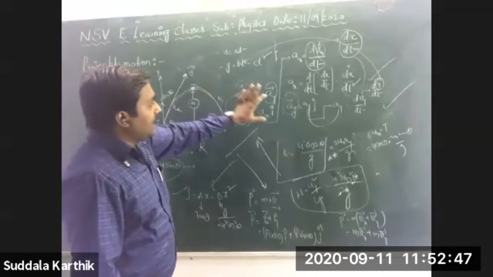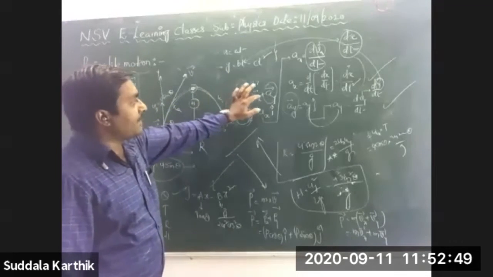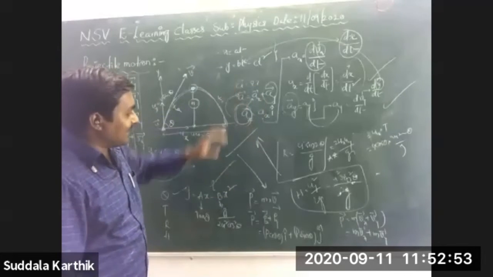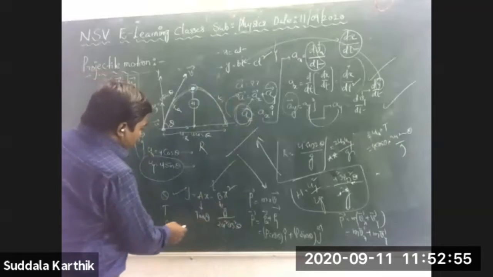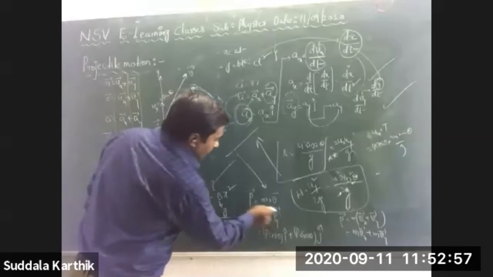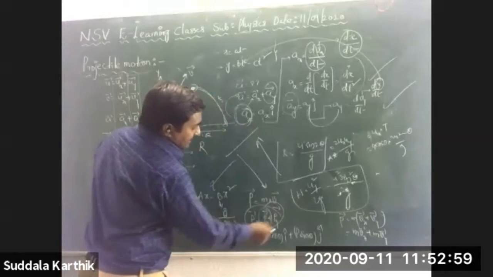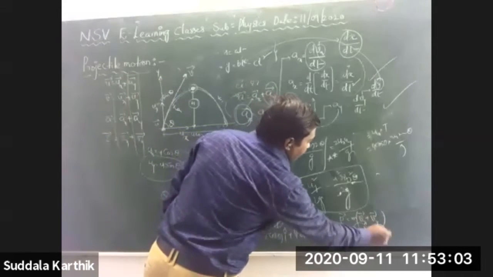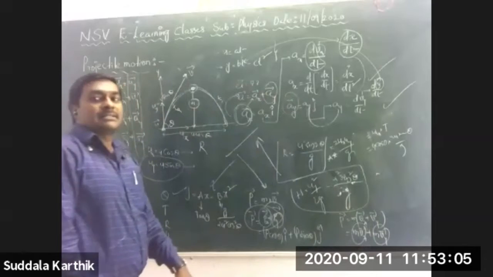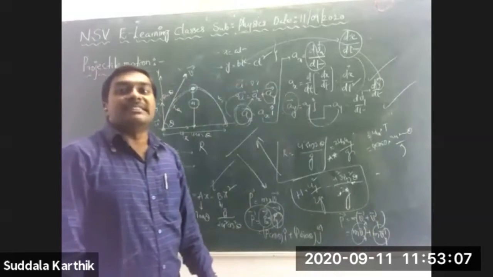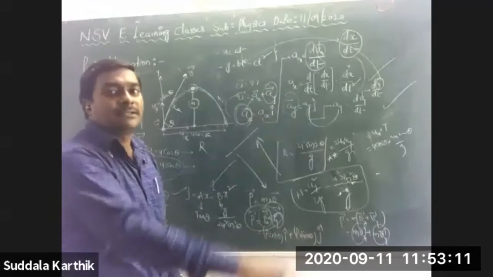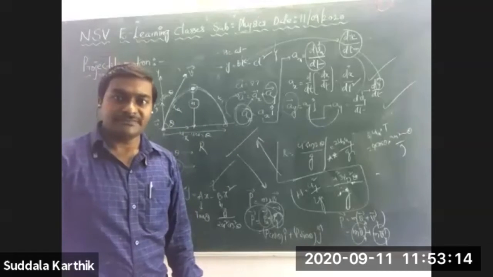Now, by substituting ay bar and ax bar, a bar is equal to ax bar plus ay bar. Just by substituting all those, you will get it. Like this, p bar is equal to px bar plus py bar. Here also you have to find px, py bar, and substitute in that equation. But vx is equal to v cos theta, vy is equal to v sin theta. Theta will be there, v will be there. By substituting all those values, we will get it.